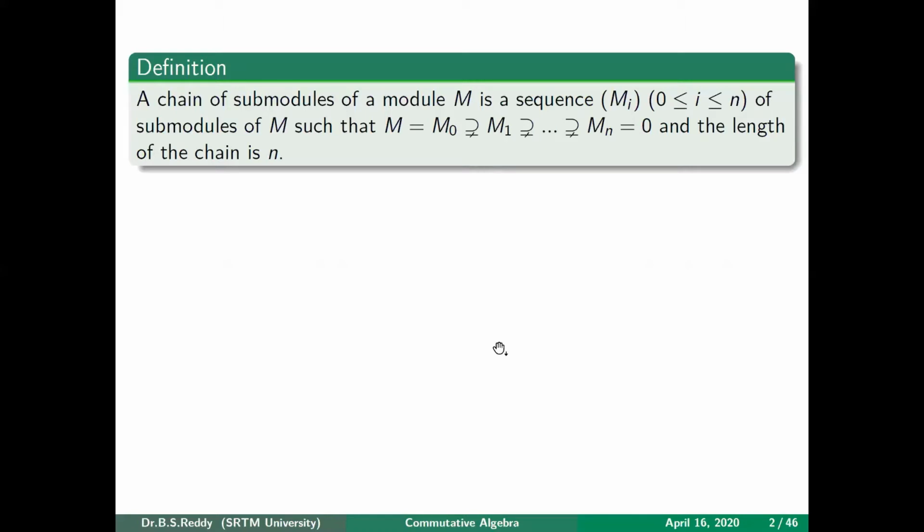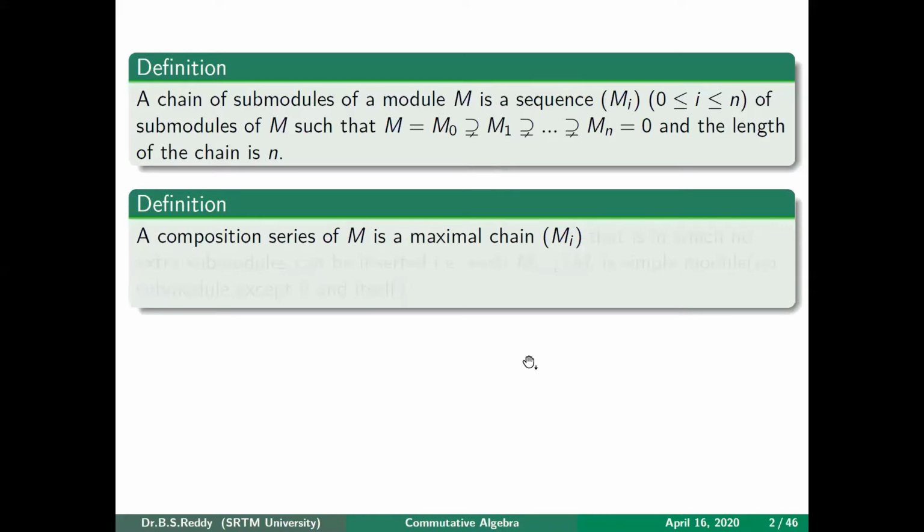Then we come to what is meant by a composition series of a module M. A composition series of M is the maximal chain Mi. So you take a module M and consider all possible chains of it, and among those you take the maximal chain. Then we say that M has a composition series. So what does a maximal chain mean? It is a chain in which no extra submodules can be inserted.